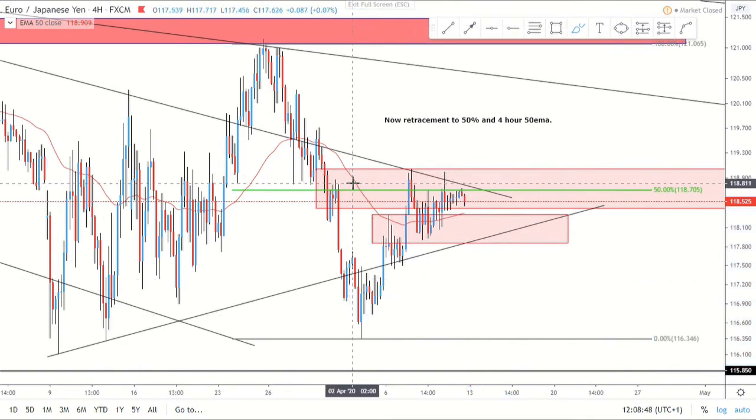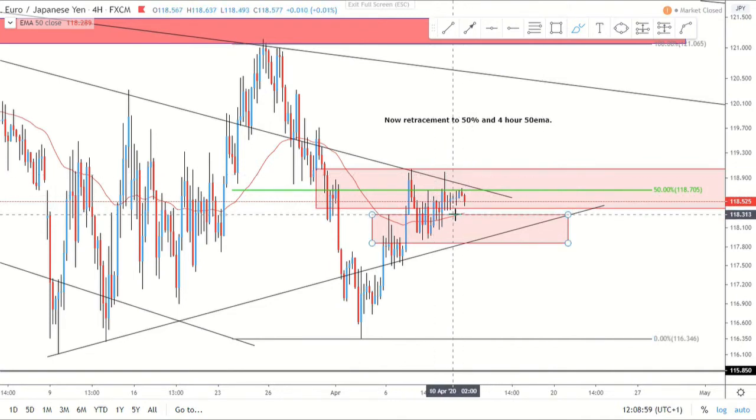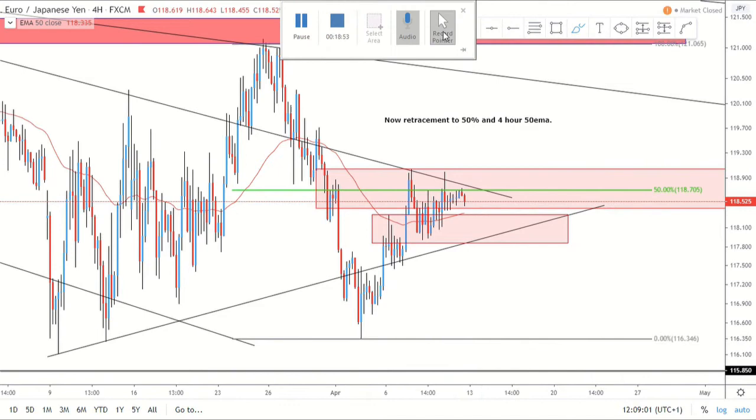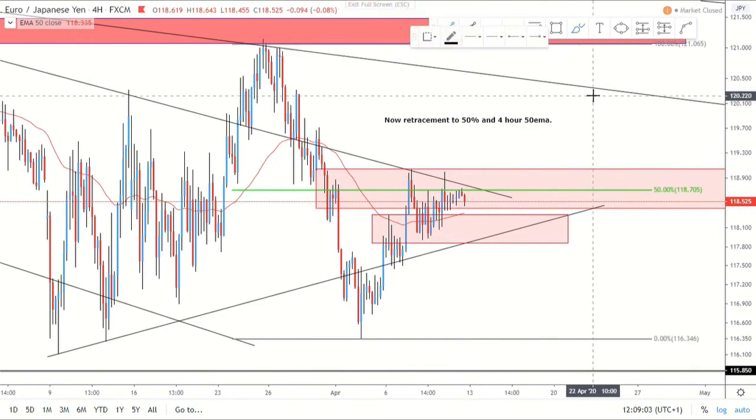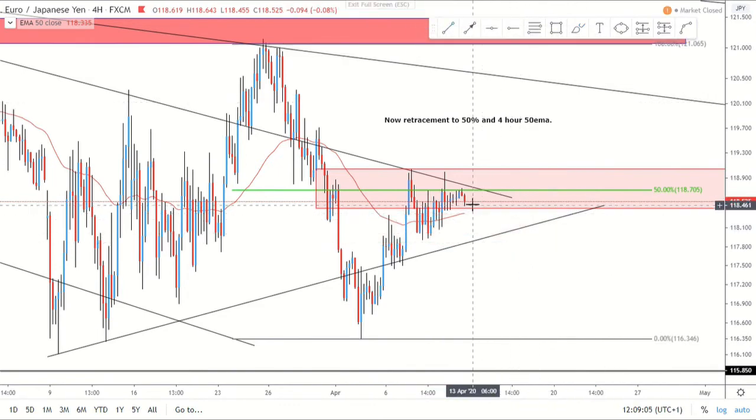And I've been looking at this one a couple of weeks, and I mentioned it a couple of weeks ago because we had potential for the upside and potential for the downside. But now I think the downside picture is confirmed, and I do like the look of this. So obviously 4 hour 50 MA, and then potential to go lower. We're looking at this break of this trend line here, which has only got 2 touches, so not definitely a trend yet. But potential reverse from this 50%, break below that 4 hour 50 MA, and then break below the trend line, and then potentially move to the downside.